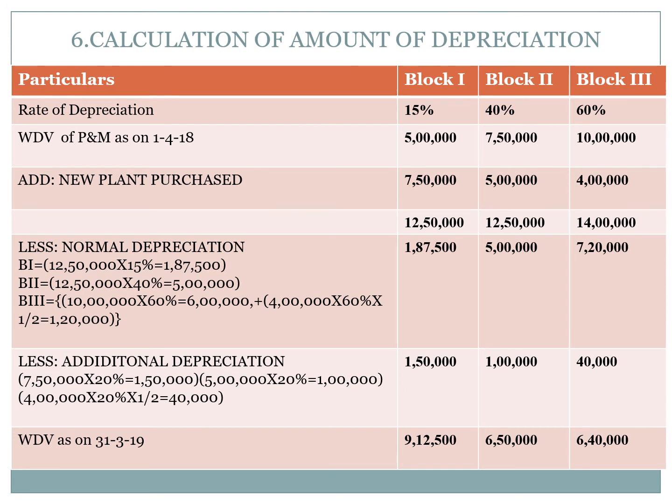There is a new plant acquired during the previous year, hence add new plant purchased. Block 1 7 lakh 50,000, block 2 5 lakhs, block 3 4 lakhs. If you add, block 1 12 lakh 50,000, block 2 12 lakh 50,000, block 3 14 lakhs. This is called the total cost of assets, that is written down value at the end before depreciation. From this you have to minus depreciation. There are two depreciations we have to minus. First depreciation is normal depreciation.